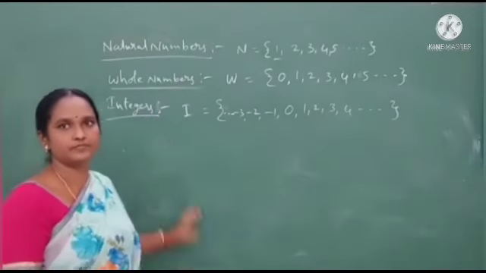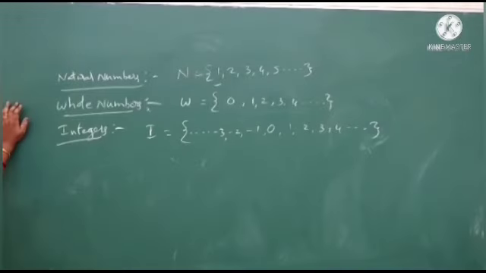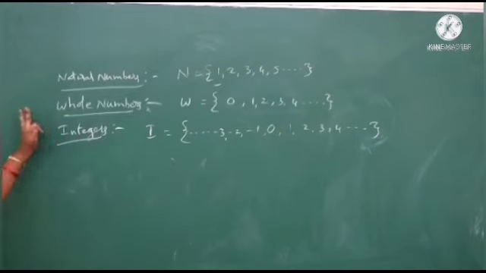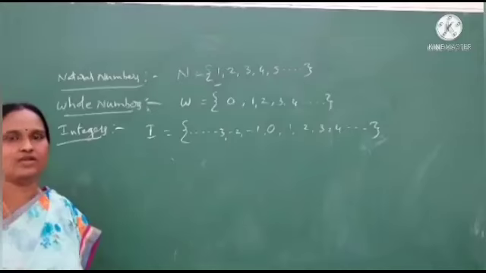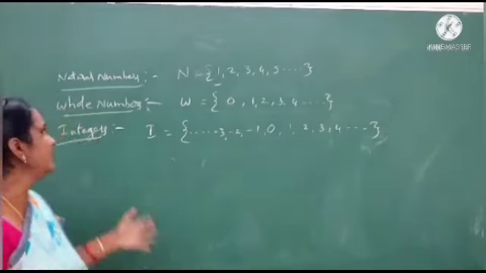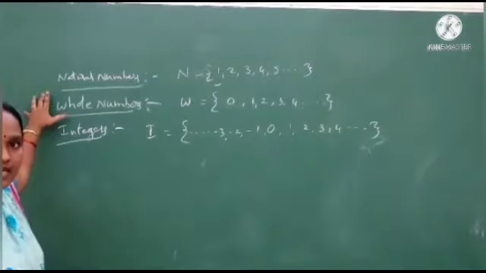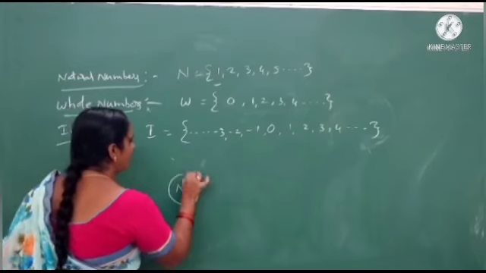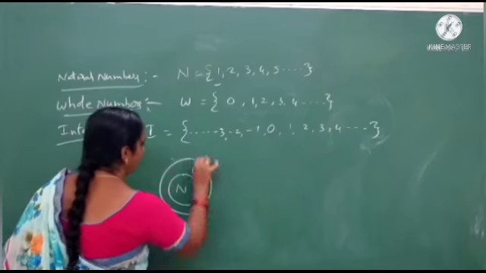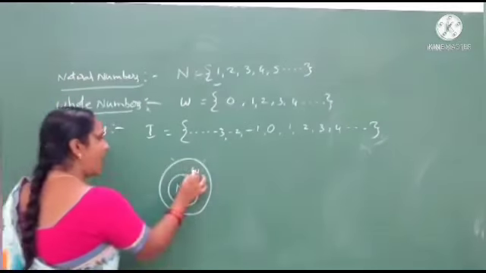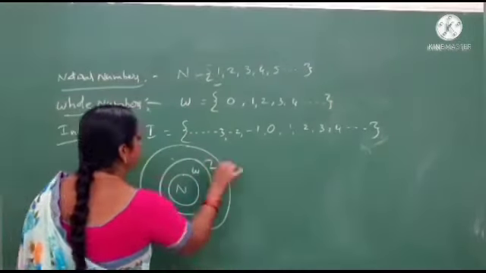Okay, students. You may have some doubt: madam, we already learned in 6th class and 7th class about natural numbers, whole numbers and integers. Why are you telling this again? Students, all natural numbers are in whole numbers.